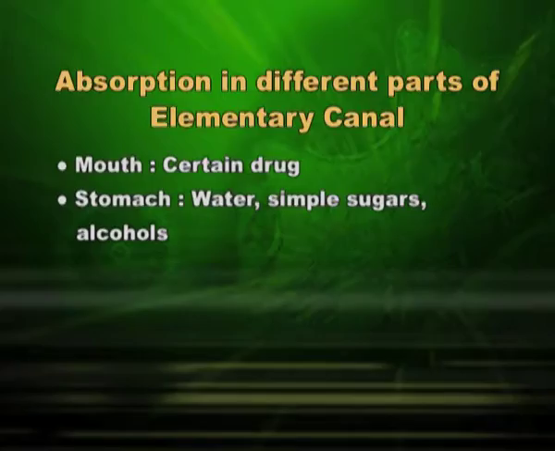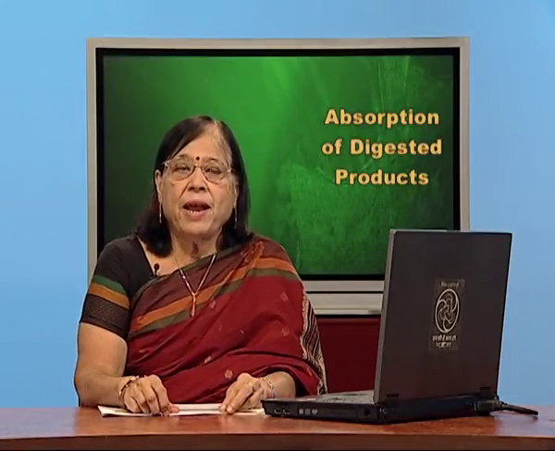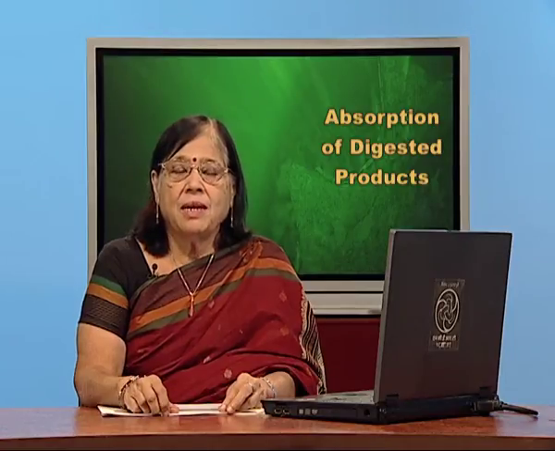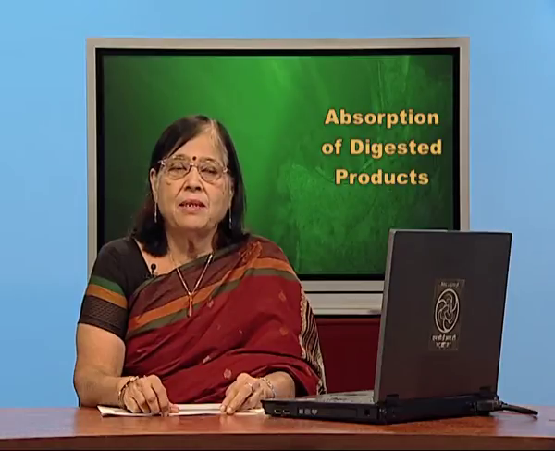Coming to alcohol, we all know drinking alcohol is bad, it is injurious, it harms our body, it harms our tissues, but still some people drink alcohol. Now the fact regarding alcohol is that it is absorbed in the stomach. That means it was not absorbed in the mouth.